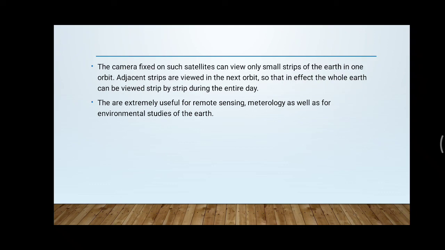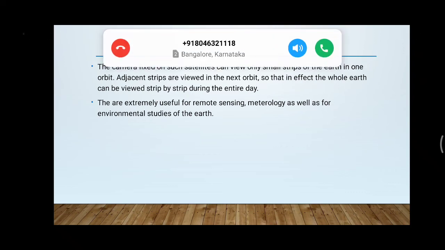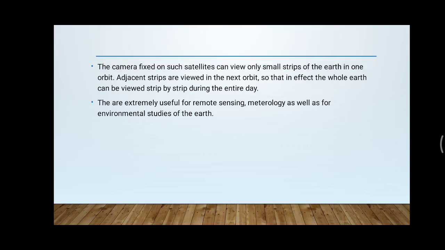That means after 24 hours, after one day, the polar satellites will cover the complete portion of the Earth. At that time, the geostationary satellites will be covering only a particular region. The major functions of polar satellites are remote sensing, meteorology, and environmental studies. For these purposes, the polar satellites are used.